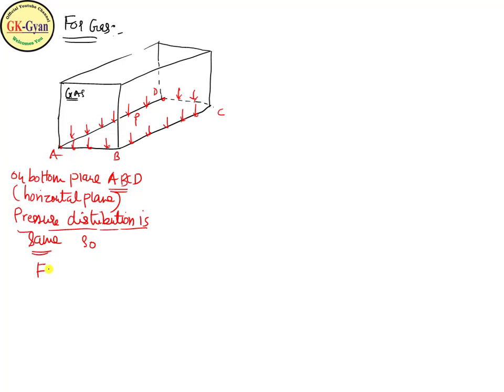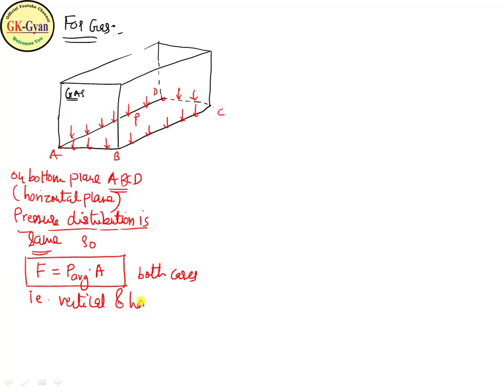So the formula for hydrostatic force, average pressure into area, is applicable in gases for both cases, that is, vertical and horizontal plane.